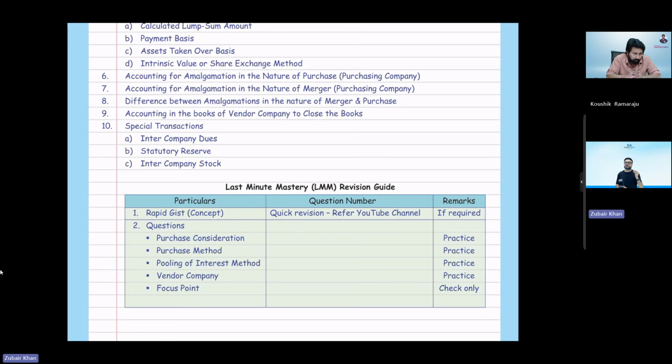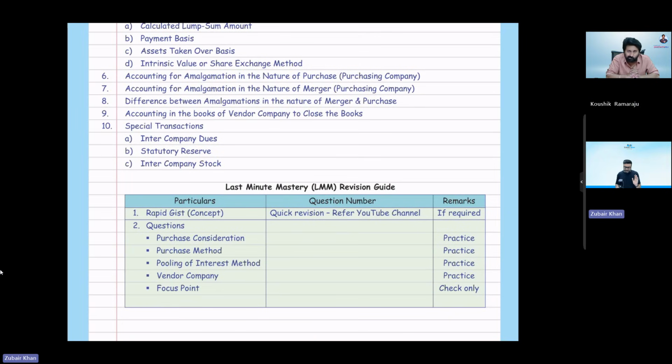Out of those 50 question examples, they just have to cover 25, 30. It means 50% or 60% of the questions they have to do as revision. So the time will reduce at the time of revision, because they don't have just advanced accounting, sir. They have six papers.